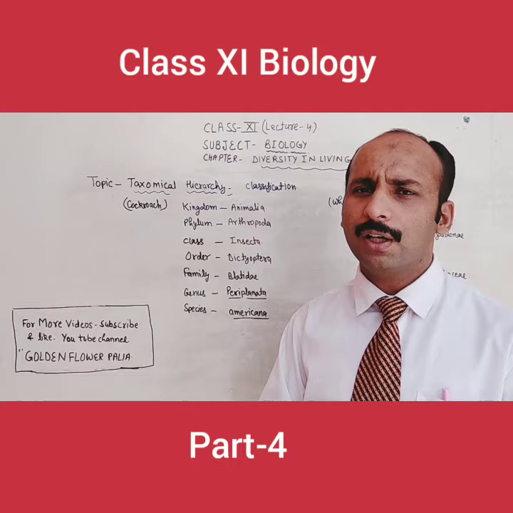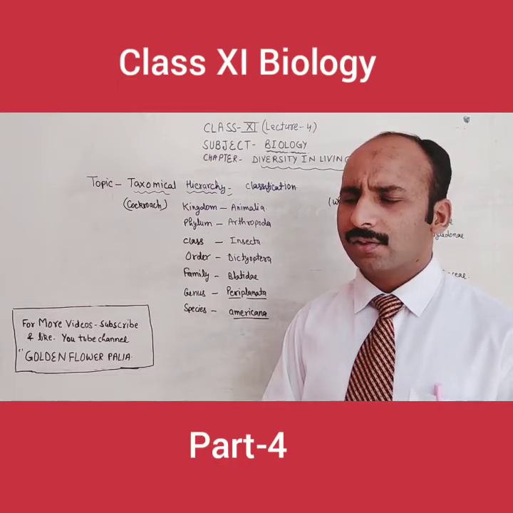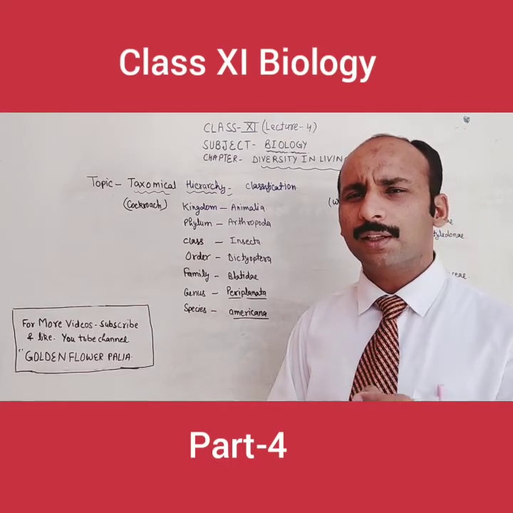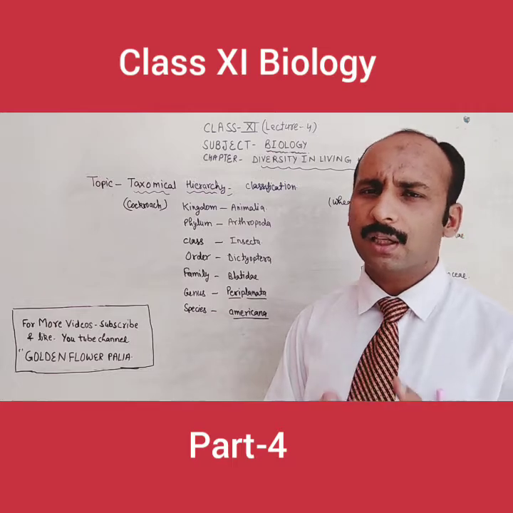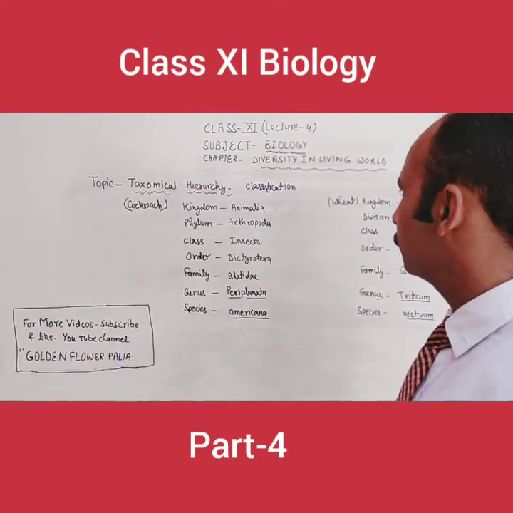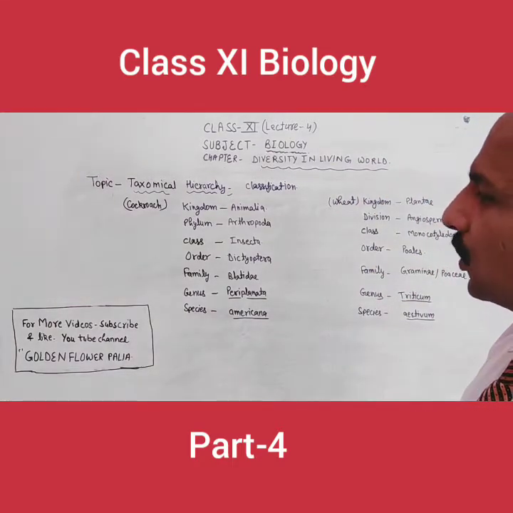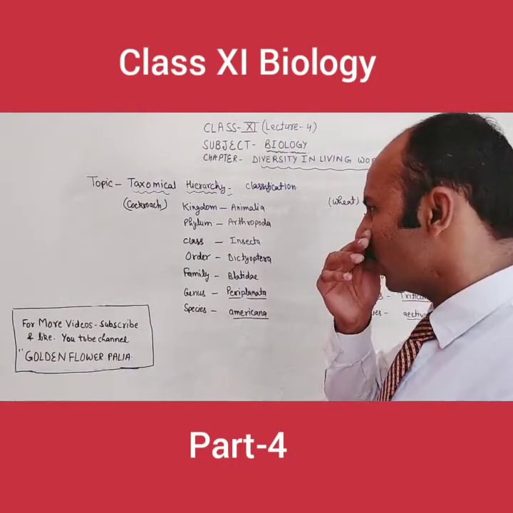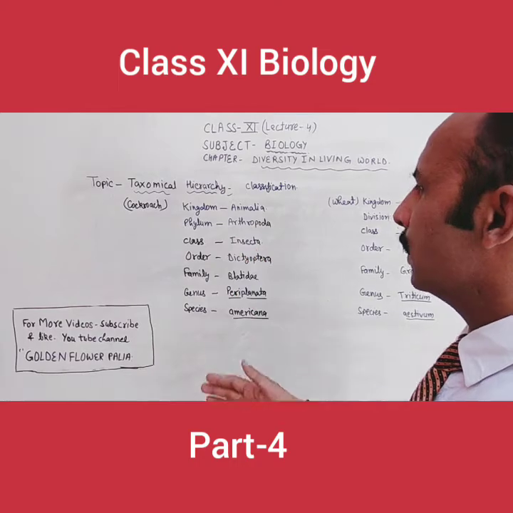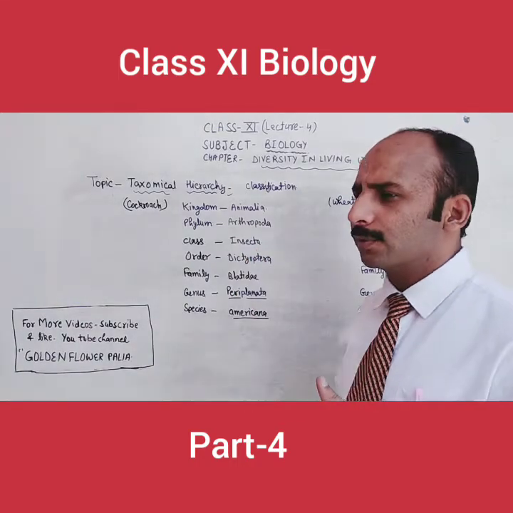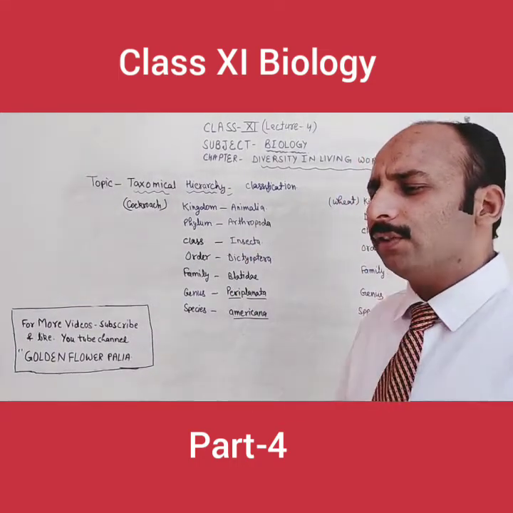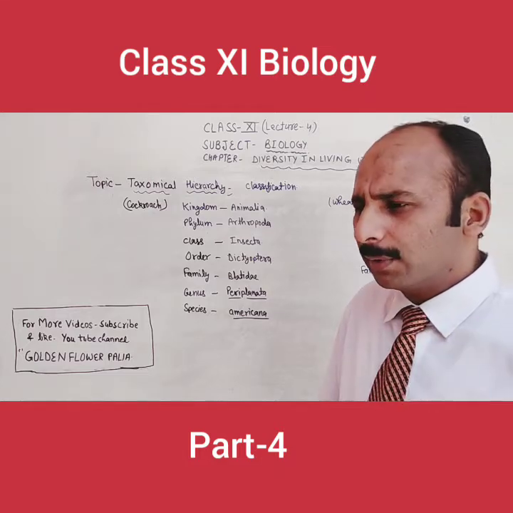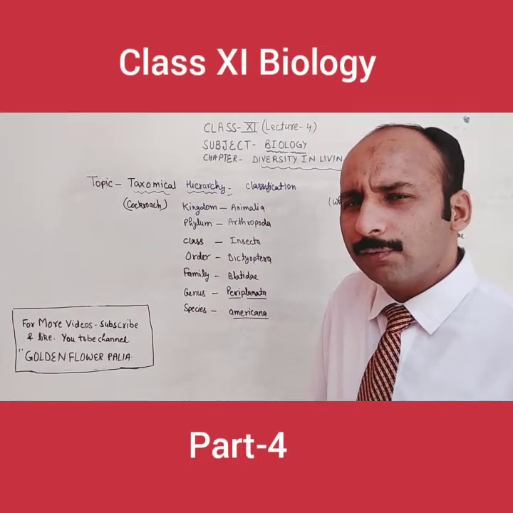In the last video I gave you one instruction: please read the class 9th chapter once, then come to this chapter of class 11th, because that chapter will help you very much in the study of class 11th. Now these kingdoms are divided into many phyla. For example, kingdom Animalia is divided into 11 to 12 phyla.